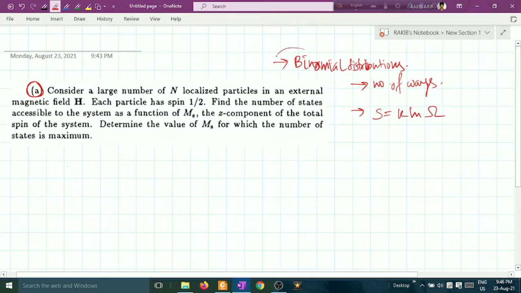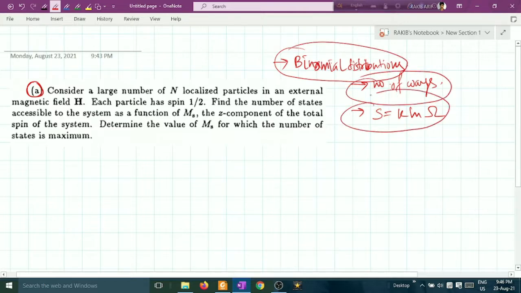So these are the three topics that will be covered by solving this question. Let's move on to the question.